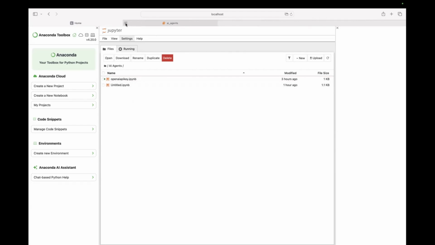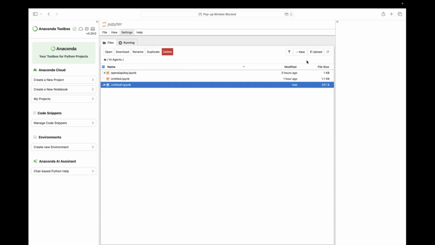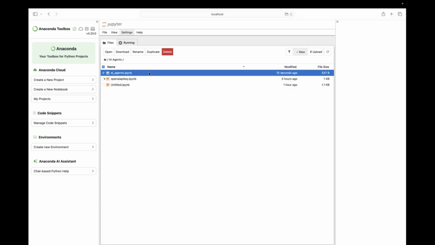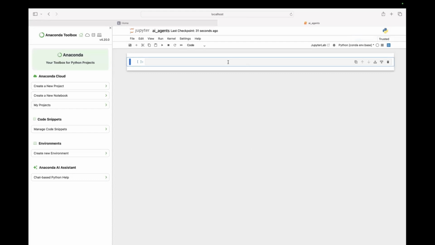Whenever you want to create a notebook, you just click on New and Notebook. So this would actually create a notebook for you. I'm renaming it to AI agents just to keep a clear track, because it opens tabs multiple times. So here is where I'm opening AI agents. Once this is done, when you open the notebook, it asks for a kernel by default. You could select Python, because we'll be using Python for this entire AI agent session. So I'm just selecting Python.